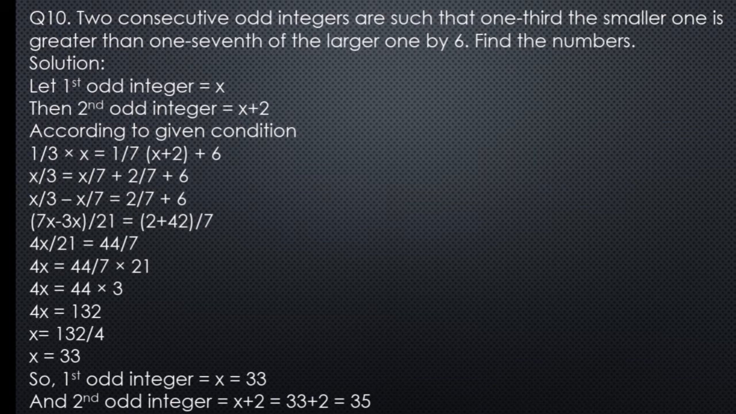And we have supposed that our first order integer is x, so ultimately we have got the value of first order integer, which is 33, and second order integer is x plus 2 now, so our x is 33, and when we add 2 with it we got 35, so our second order integer is 35.